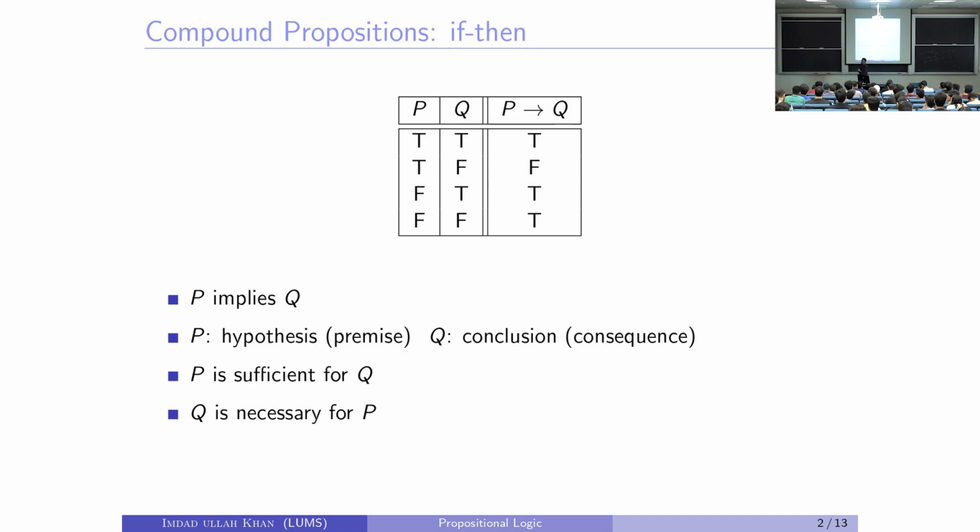When I say P implies Q, the P is called the premise or the condition of the statement, and the Q is called the conclusion or the consequence of the statement. P implies Q. The very fact that I give a different name to P than to Q, what does this suggest?